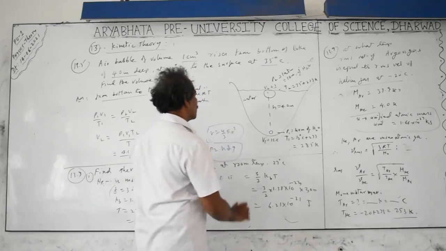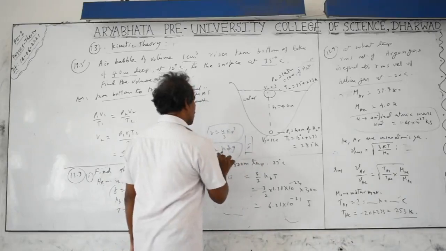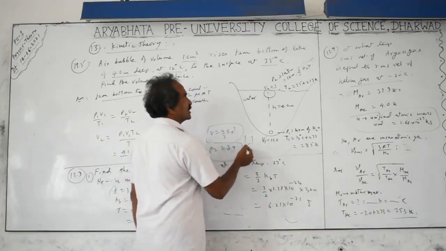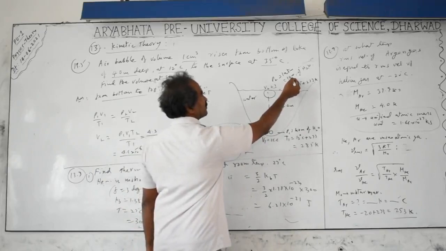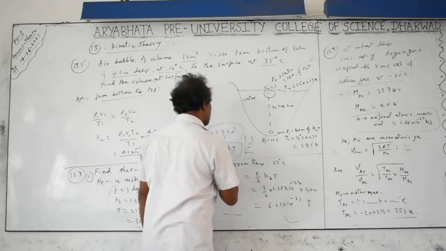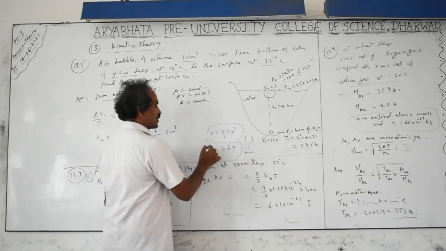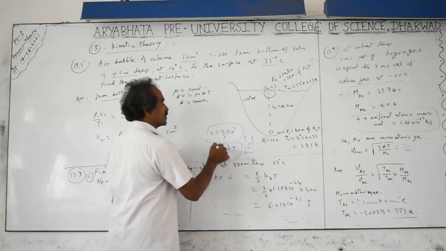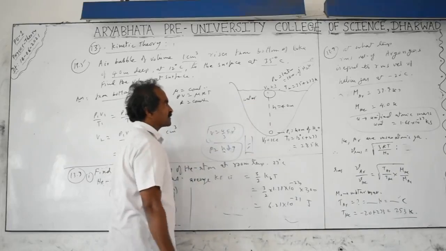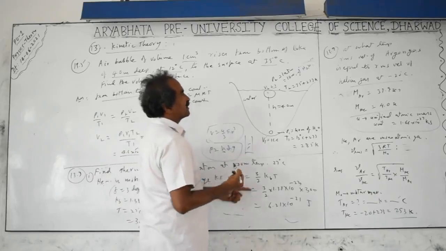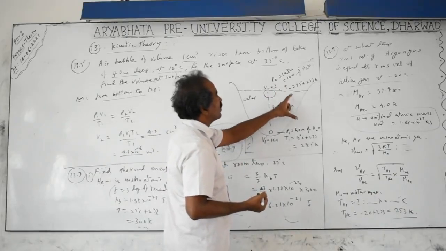Converting into a water column, take the height of the water, the density of the water, and g as 9.8. For 1 atmosphere, 1.01 times 10 to the power of 5 pascals, this height becomes approximately 10 meters. So wherever required, we can directly write 1 atmosphere as 10 meters of water.